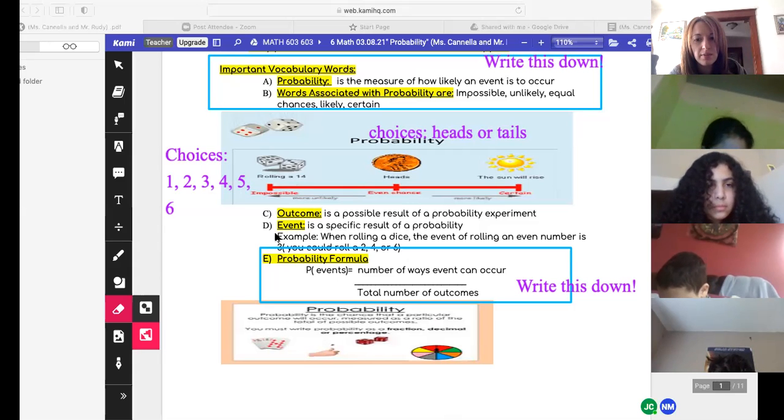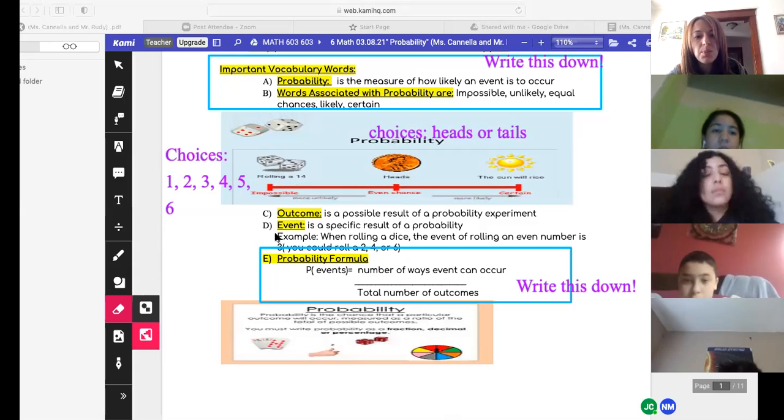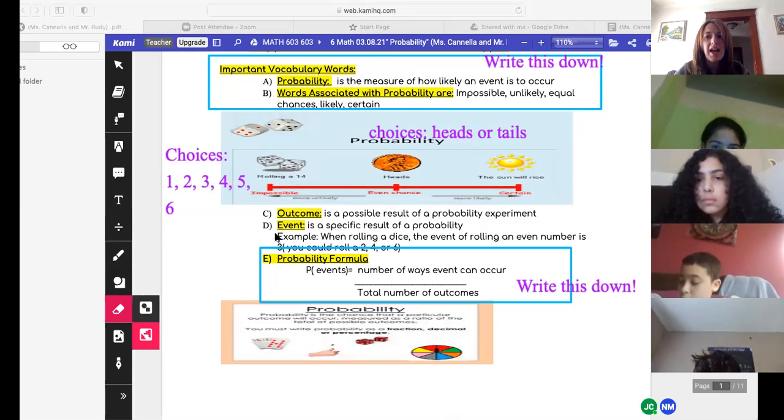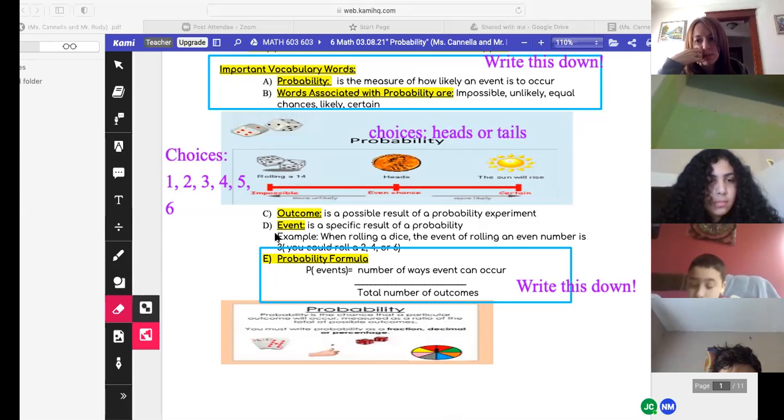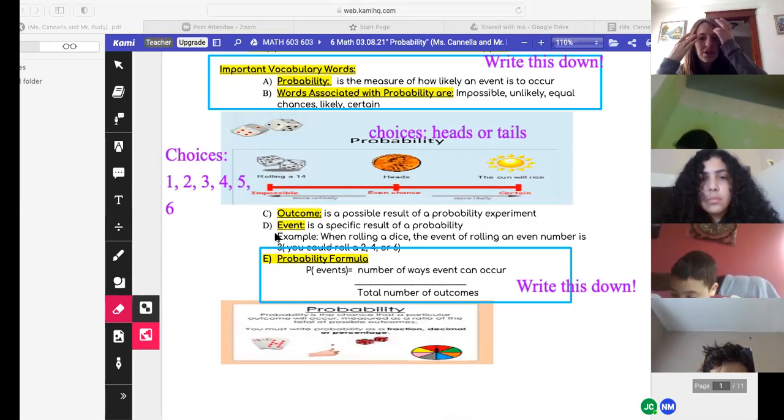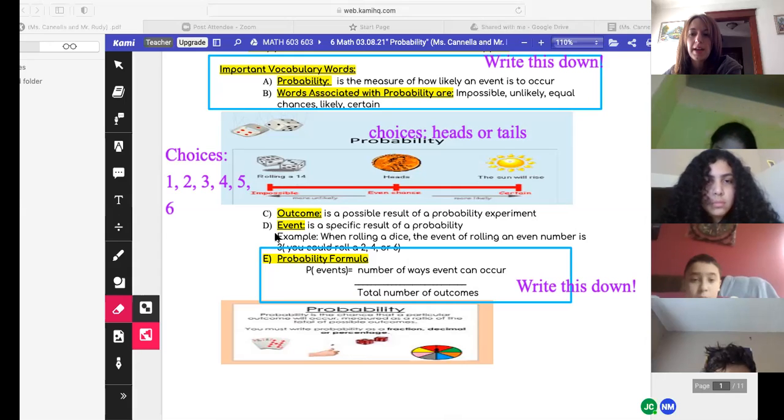Does everyone see that? What's the probability I'll roll a 3 on a die? 1 out of 6 choices is the probability, 1 over 6. Think of it as a fraction. The numerator is the number that they ask. The denominator is the whole amount. Does that make sense? Does anyone have any questions so far about that before we go and do some work? Okay. Shall we move on?